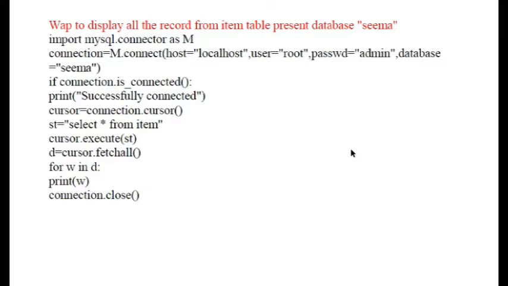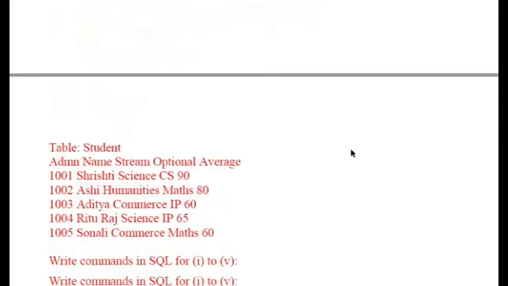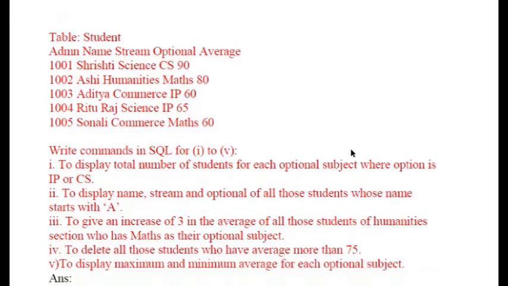Now I want to retrieve all the records. Whenever I want to get all the records from a table, I use select star from item. Then I execute that with the cursor. Now I want everything to be fetched, so I'm using fetchall over here.